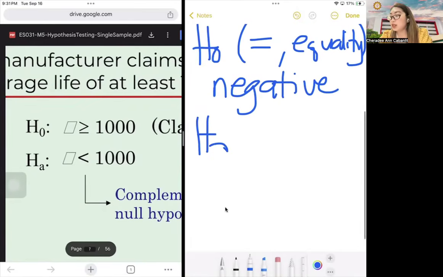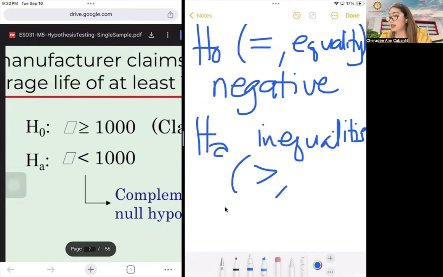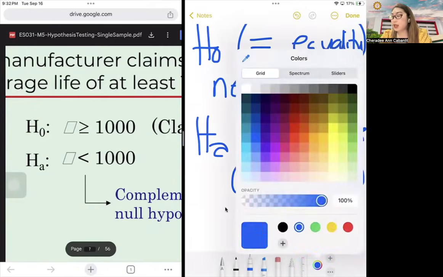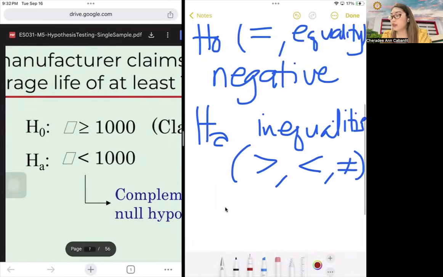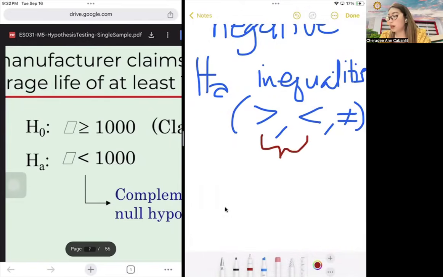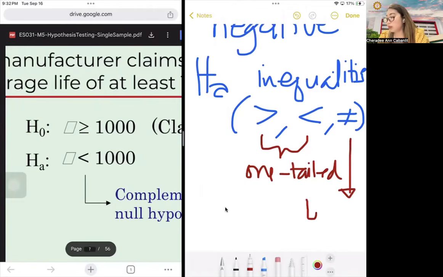While the HA takes the inequalities. So unsa man na ang mga inequalities, guys? So we have the greater than, less than, or not equal to. So technically, when we say greater than or less than, di ba, during the discussion in the confidence interval, that means these two are one-tailed because the error we are focusing on is either on the left side or the right side. No, for greater than, it's the right side. For less than, it's the left side. While the not equal to is your two-tailed.